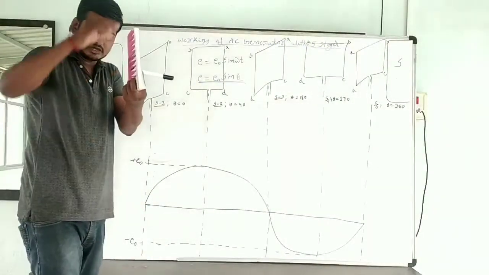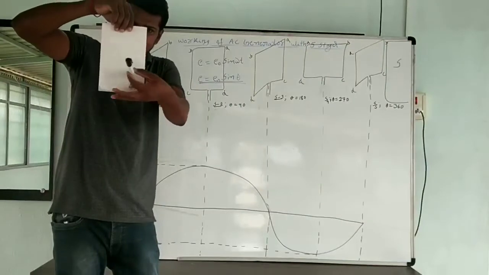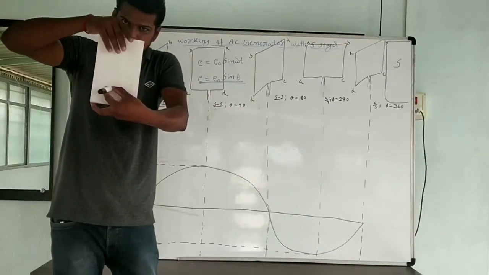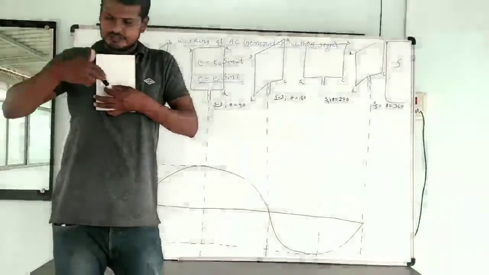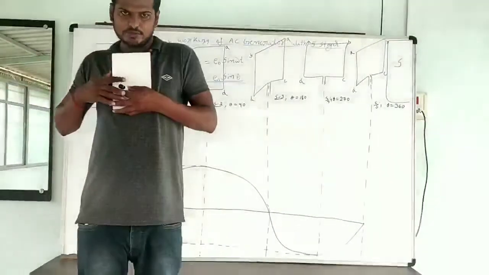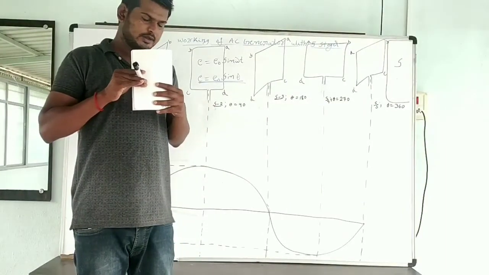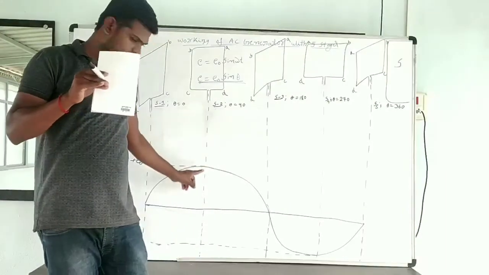Next, the second case: the coil is rotated. The plane of the coil will be parallel to the field, and the area vector will be perpendicular. Theta is 90 degree. Sin 90 is 1, so again it will be E naught.